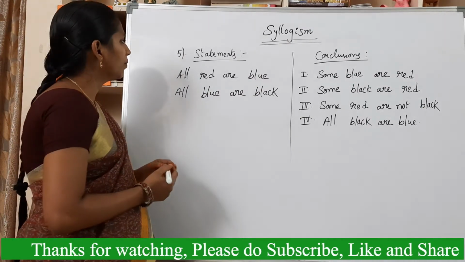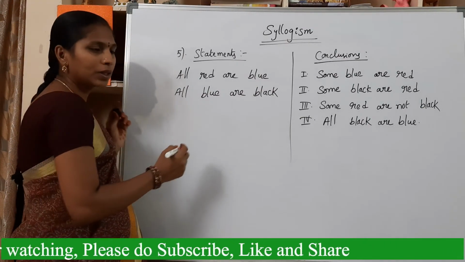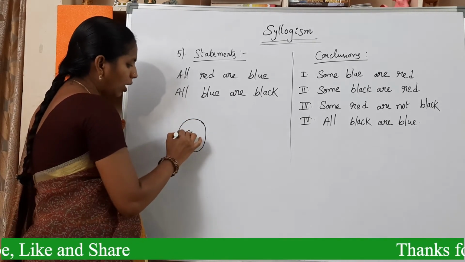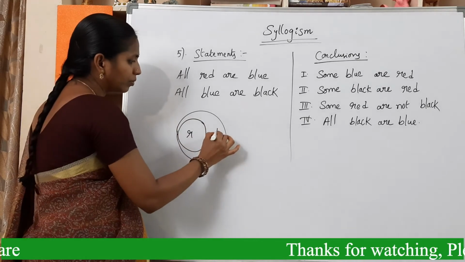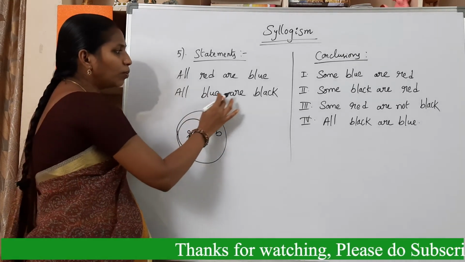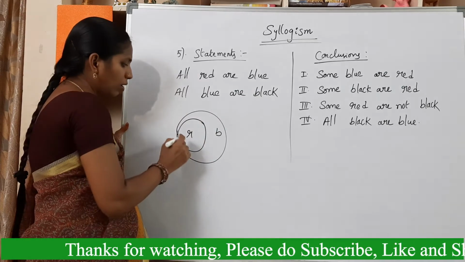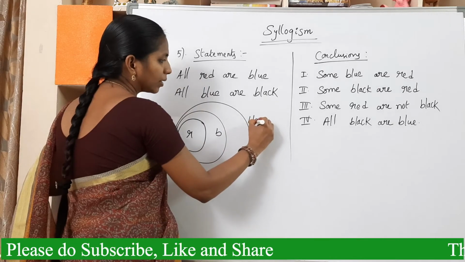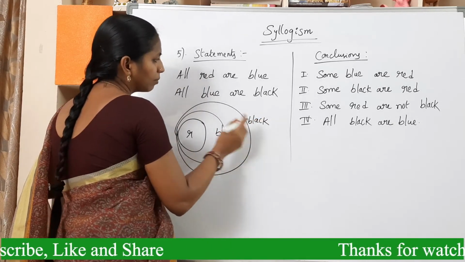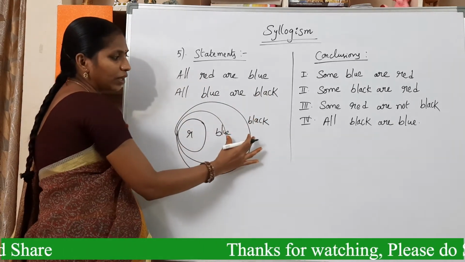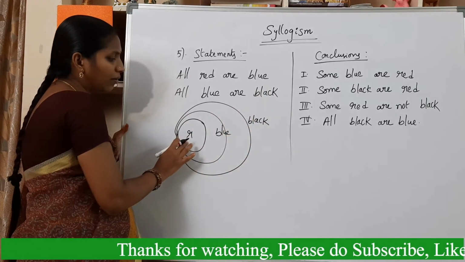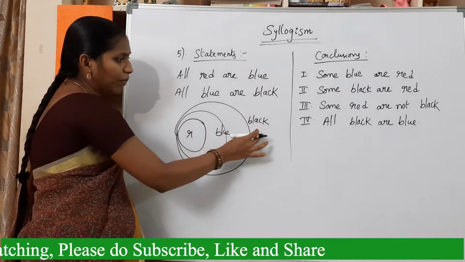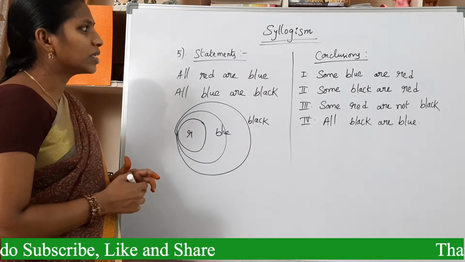Now see fifth question. All red are blue. What is the Venn diagram? This is red. All red are blue. This is blue. And all blue are black. See, this is for black. Write completely, because here blue and black. Without confusion, write complete names. Here red. All red are blue. And all blue are black. This is Venn diagram.